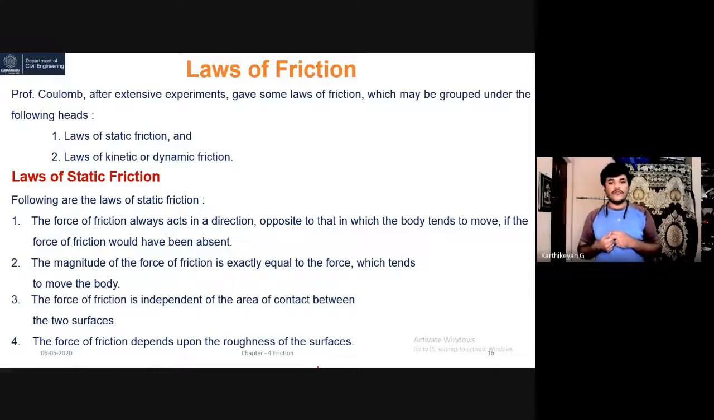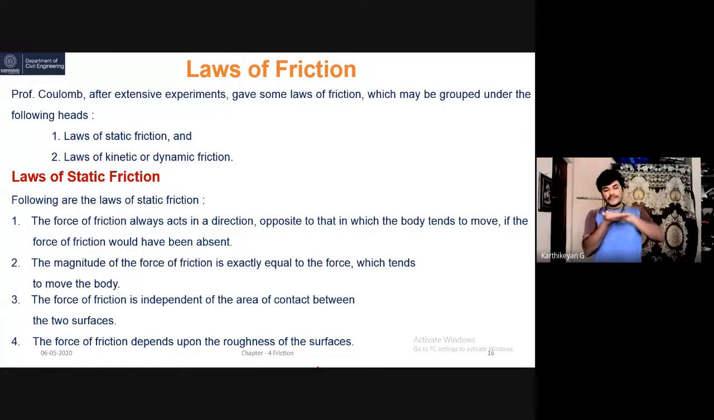Okay, equal to the force which tends to move the body. And the third law: the force of friction is independent of, not dependent on, the area of contact between the two surfaces.